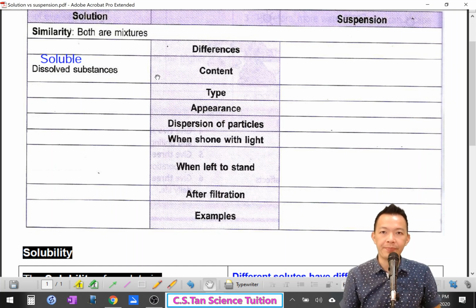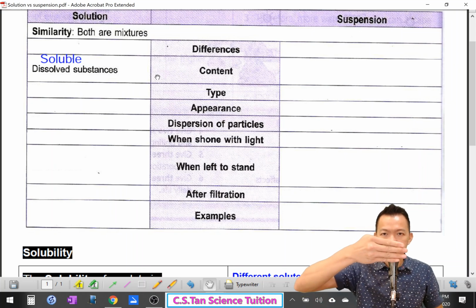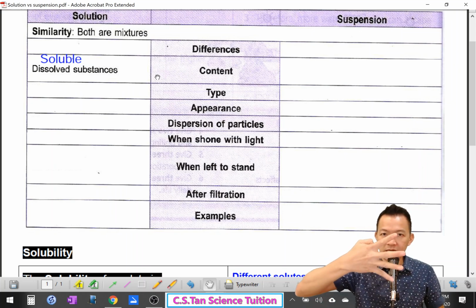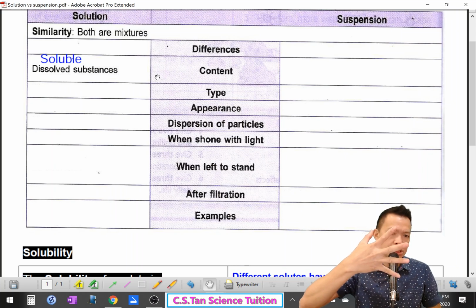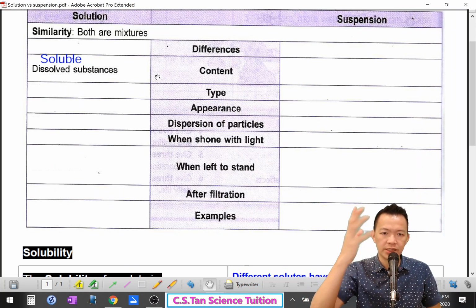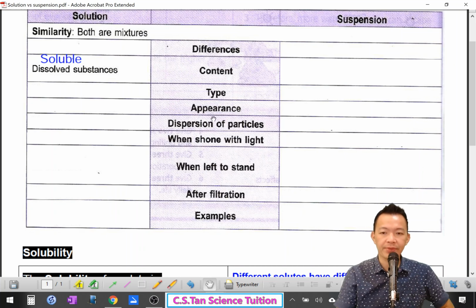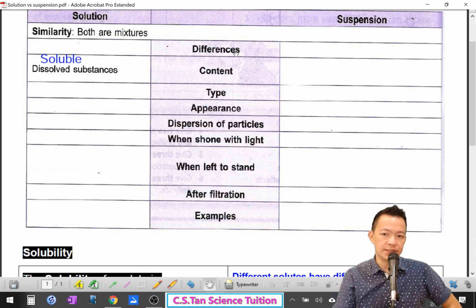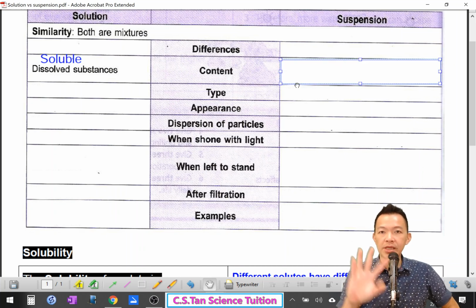什么叫能溶呢？ Still remember? The particles can be separated by water. The small molecules can be separated by water, 对不对？And it's very, very small, 小到你肉眼看不到的溶解。But suspensions are made up of what?